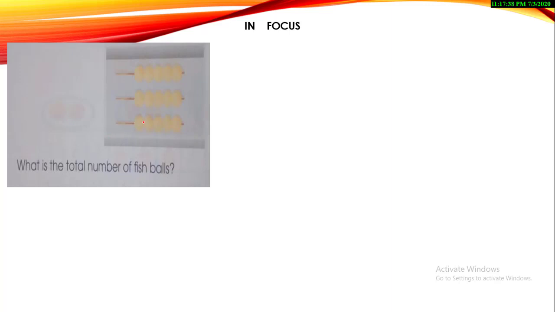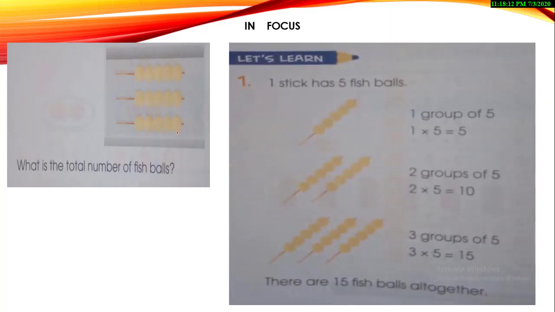How do I know that? I count it. Let's count the fish balls of each stick. One, two, three, four, five. Yes, my answer is correct because I already watched this picture. So I know that there are five fish balls in each stick. So what is the total number of fish balls? So kids, what are you thinking? Are you going to add 5 plus 5 plus 5? No, we are going to just multiply it and we can quickly get the answer.